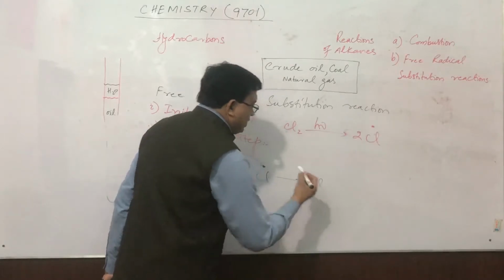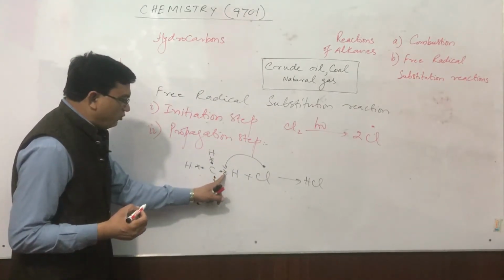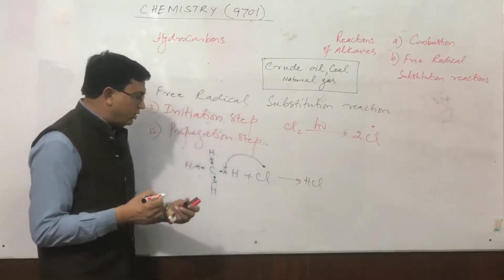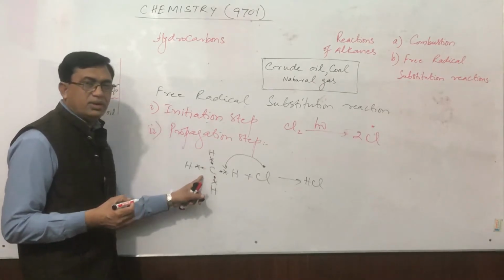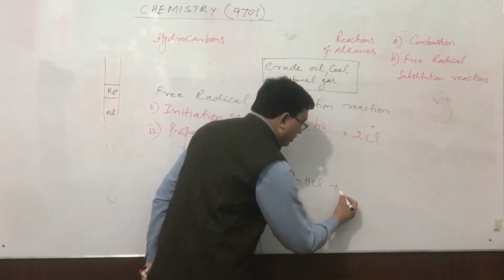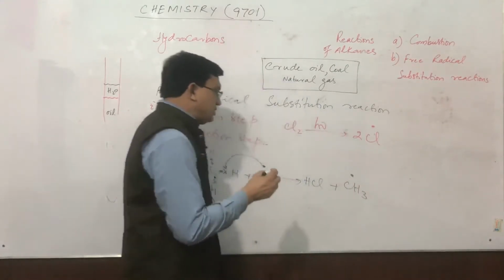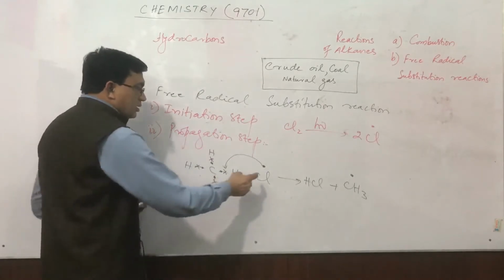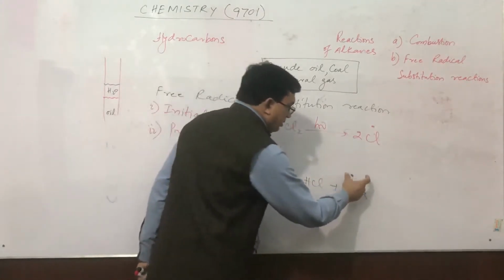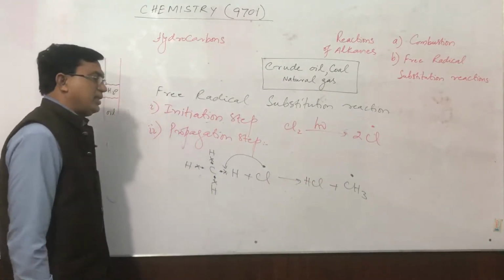producing HCl, and what will be left? 1 electron of hydrogen is utilized in formation of 1 covalent bond with Cl, and 1 electron of carbon remains unpaired on this carbon. So we can write it as CH3. It means that the chlorine free radical is used up and a methyl free radical is generated.